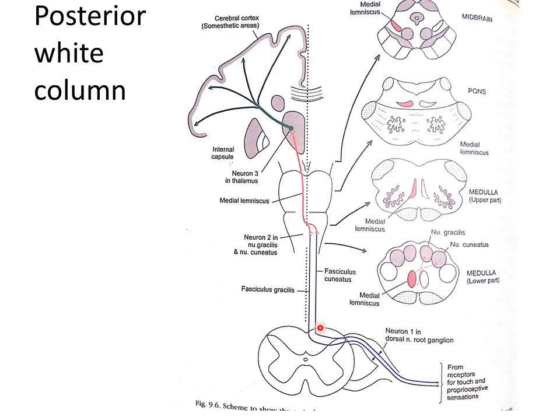The fibers derived from the lowest ganglia are situated most medially, while those from the highest ganglia are most lateral. The fasciculus gracilis lies medially, and the fasciculus cuneatus lies laterally.